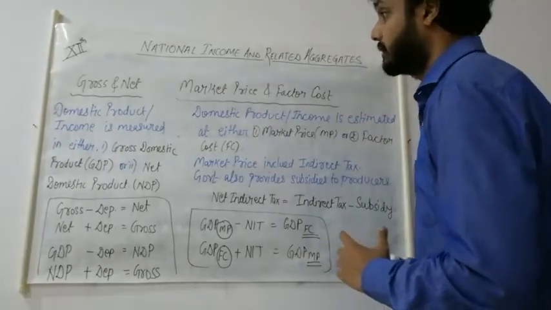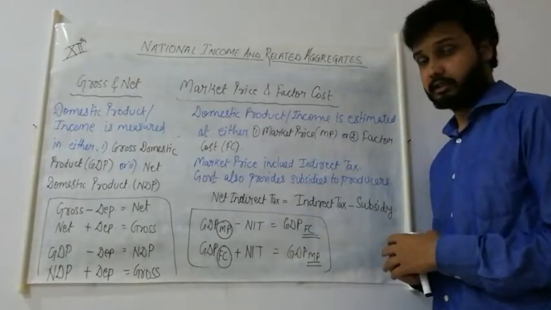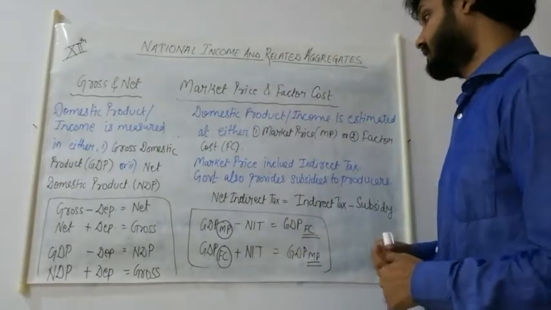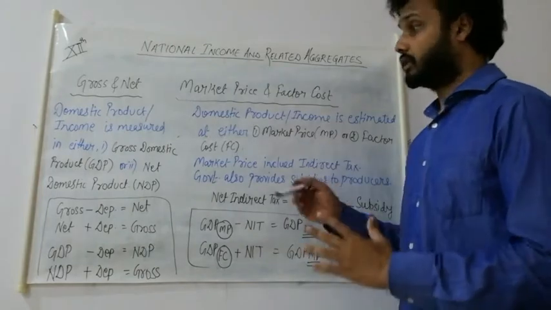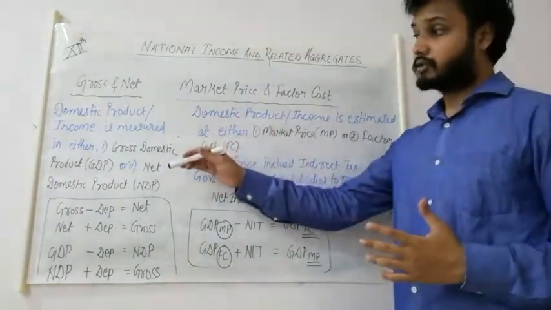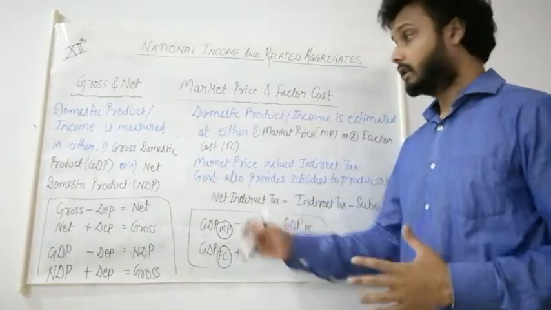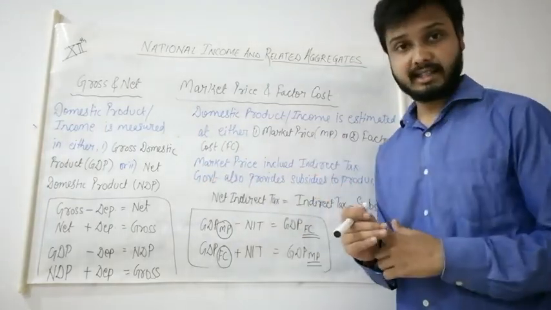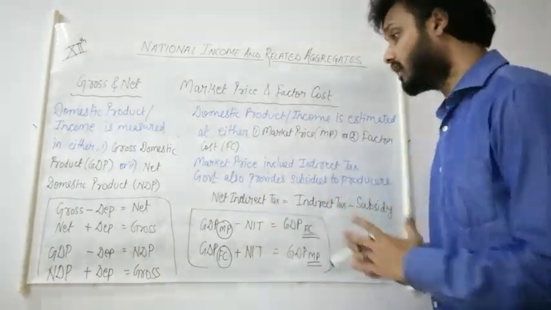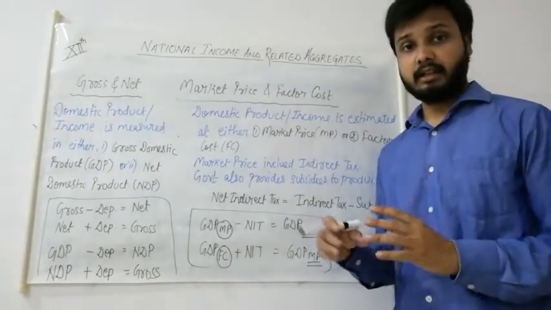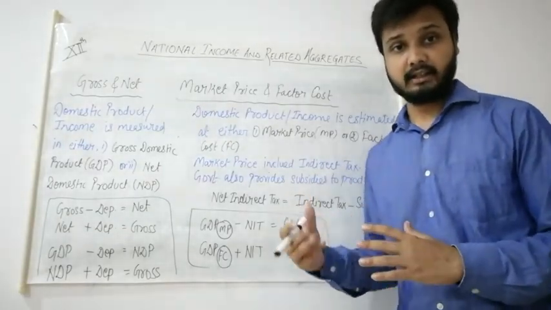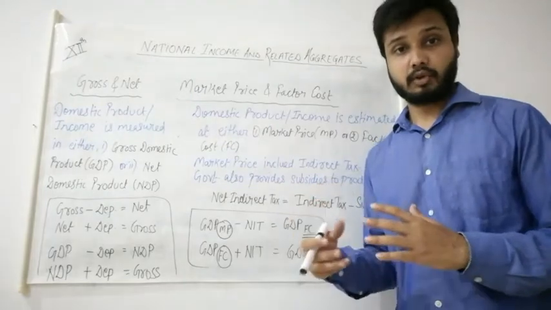The next concept is about market price and factor cost. Students, our domestic product, as we have calculated in gross and net, also includes market price and factor cost. Factor cost is simply the actual cost that occurred while producing the goods.